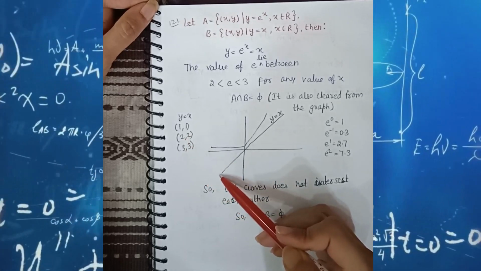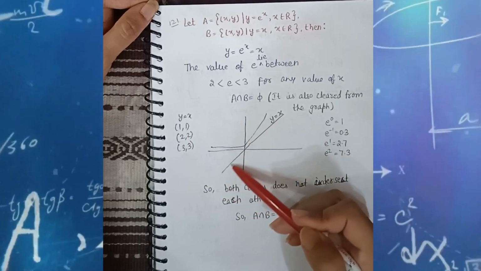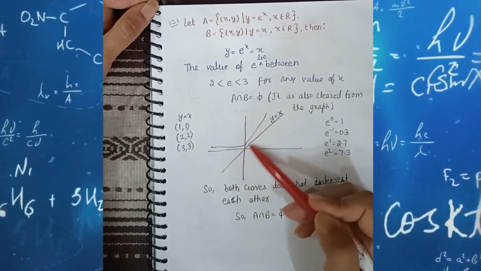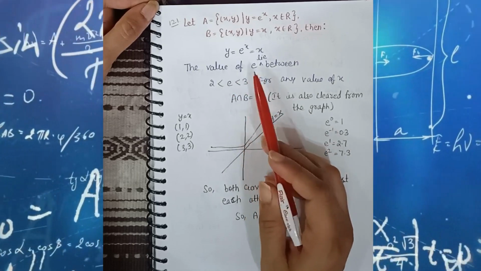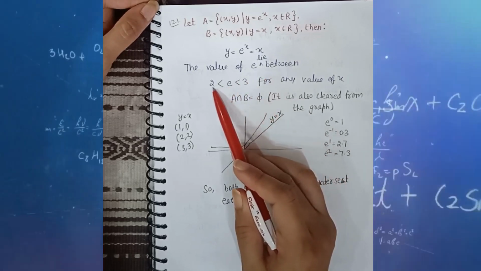That means the graph of y is equal to x is a straight line. If we see the value of e, the value of e always lies between 2 and 3.